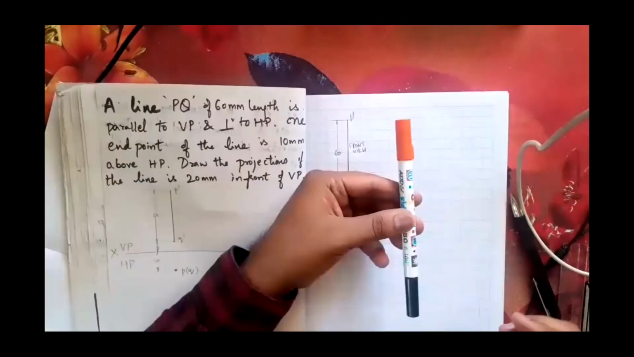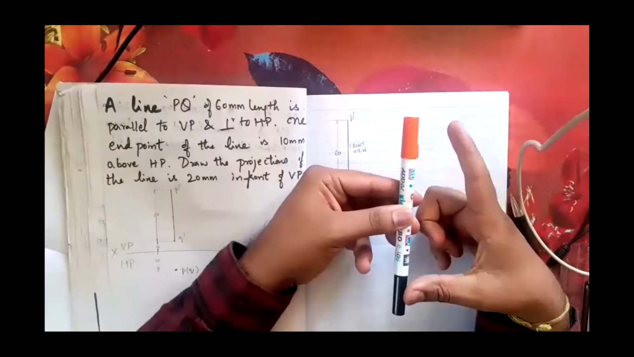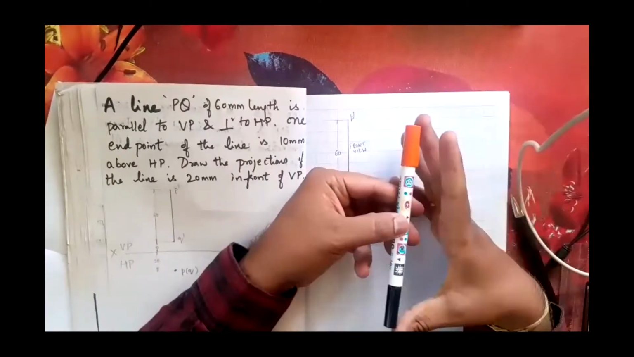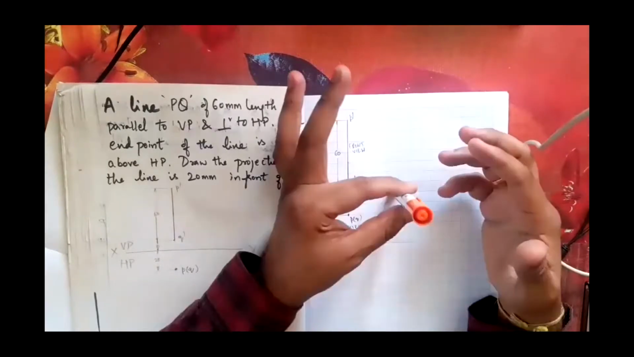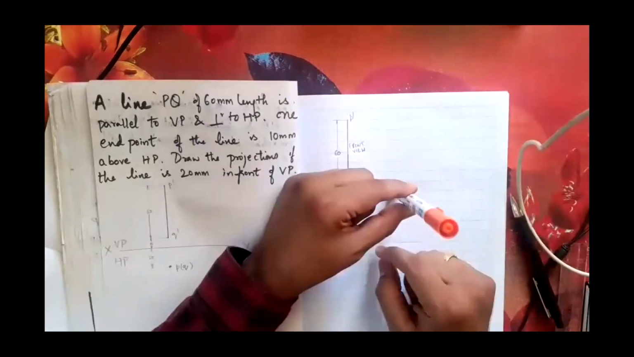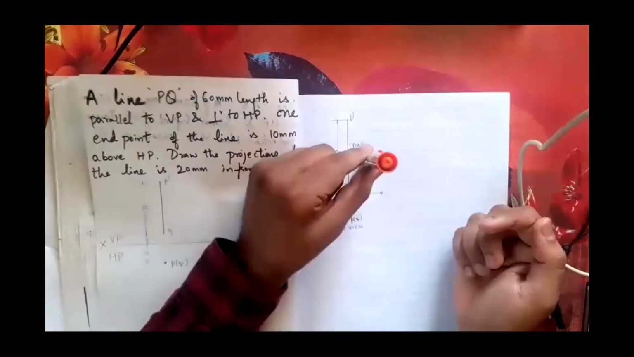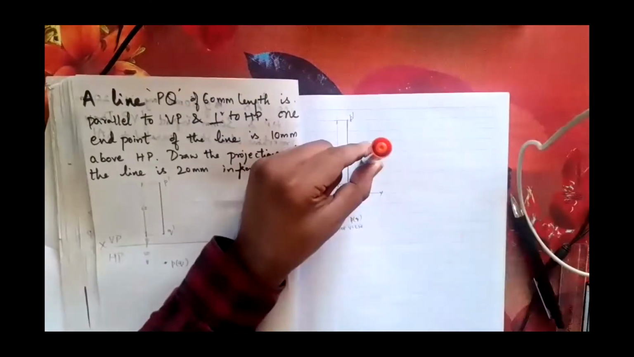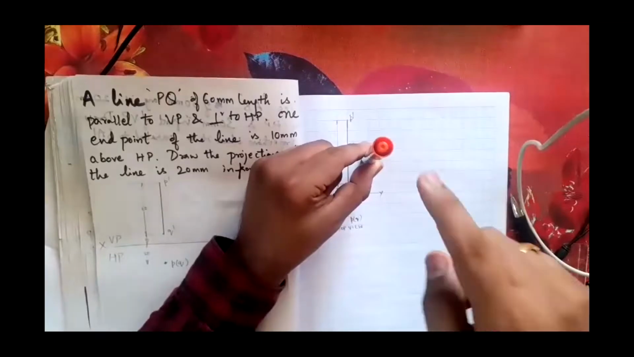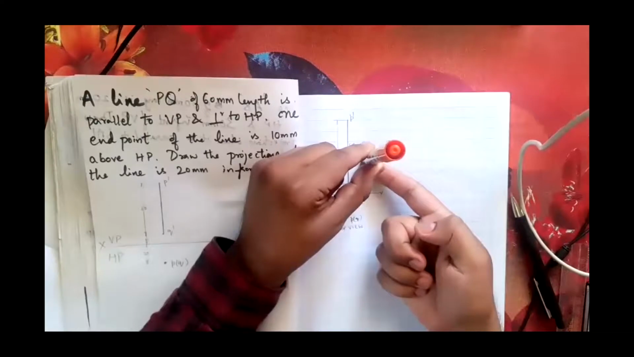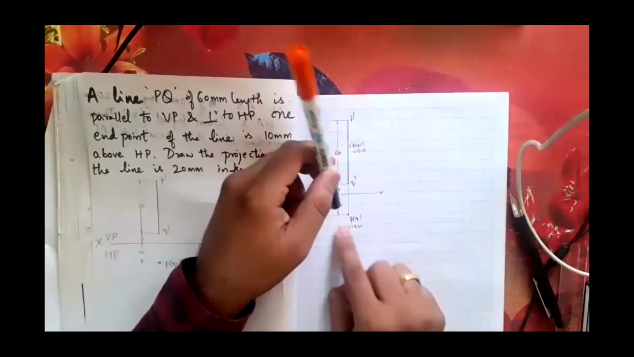Okay. You imagine this is P, this is Q. You imagine this is a line which is 60 mm long. I am keeping it perpendicular to the horizontal plane. Orange color is P and black color is Q. When you are seeing this from top, I have fit a camera at the top. I am seeing P first and then Q, right? So P will be outside the bracket, Q will be inside the bracket.